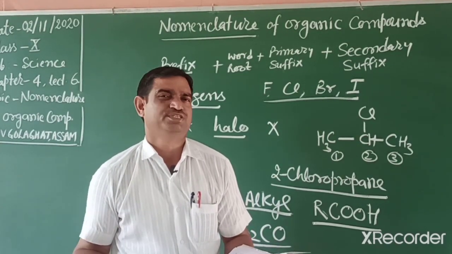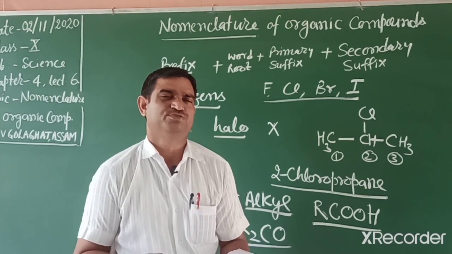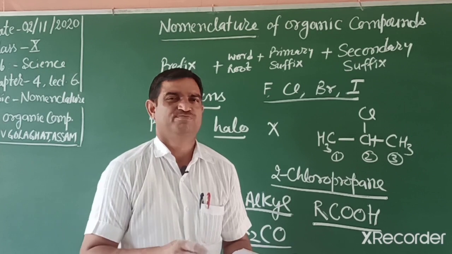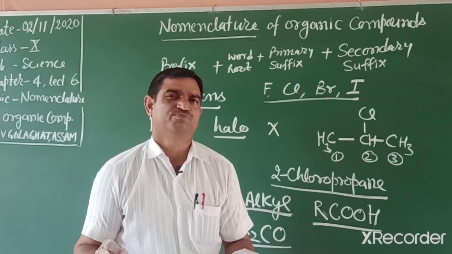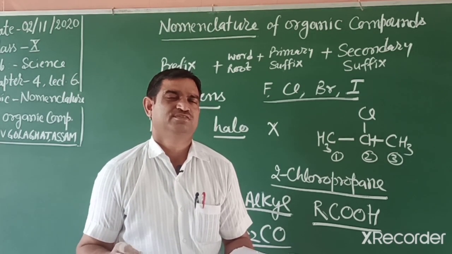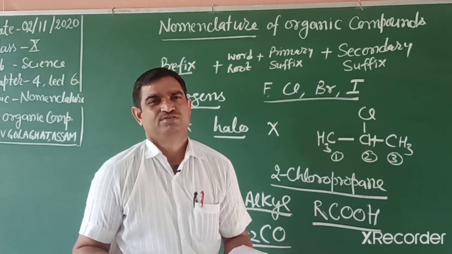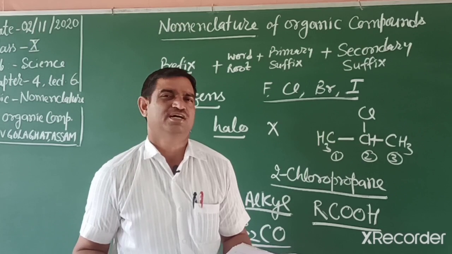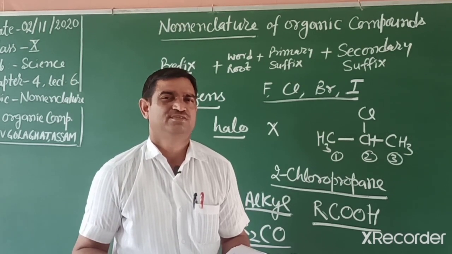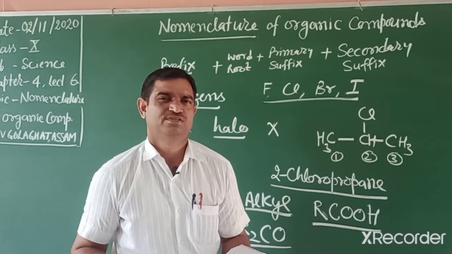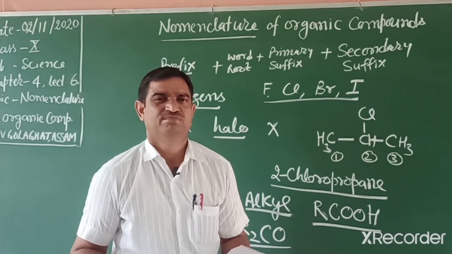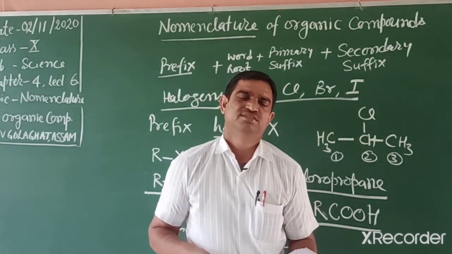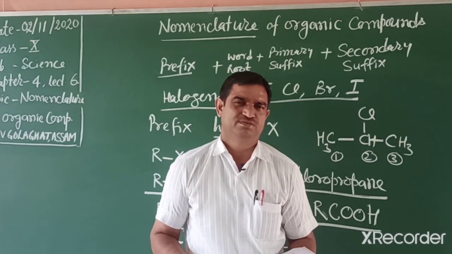If there is competition between functional group and substituent, then the functional group carbon gets more preference than the substituent. So I explained only simple examples. In the next classes, in 11th and 12th, you will get more complex IUPAC names. And when you get practice, you can easily write their IUPAC names.